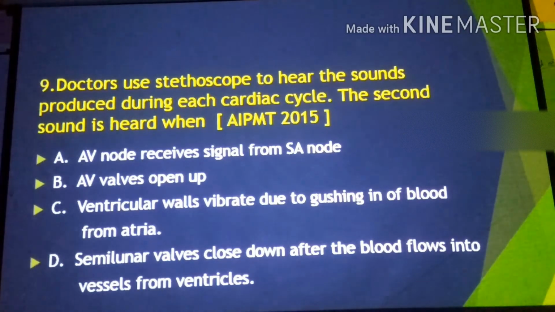It means when the beginning of joint diastole takes place, that is the second sound, S2, and S2 is the dub sound. That is a high pitch sound. Hence in this case the correct option is D, for the ninth question. Then next, let's move to the next.